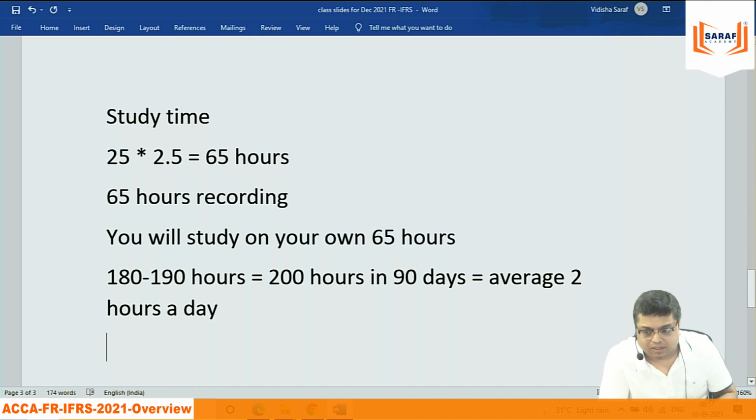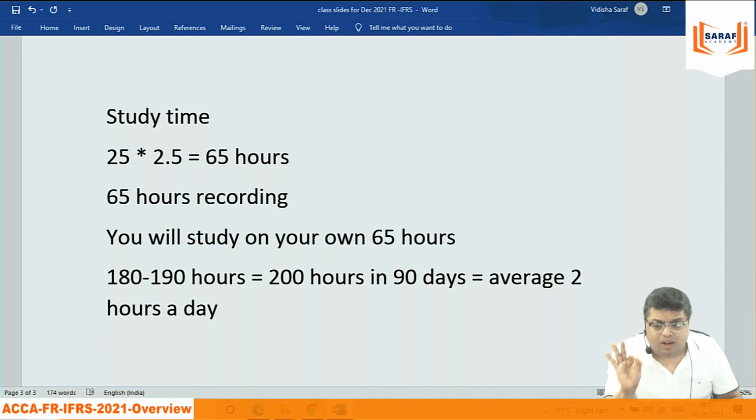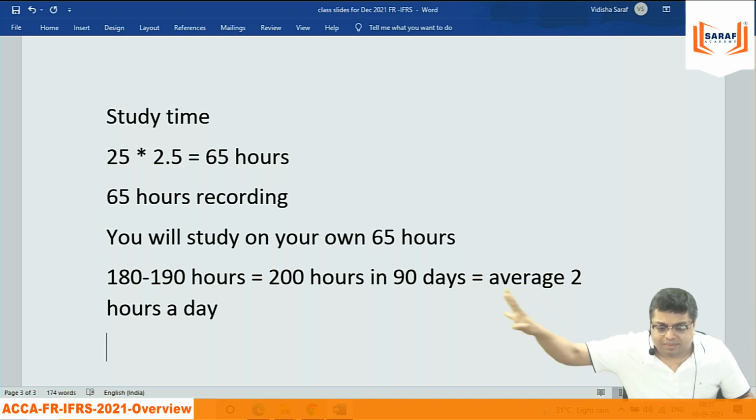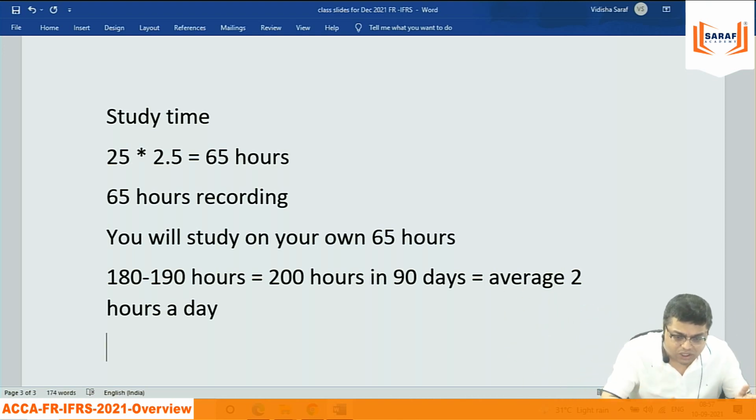And you can score a rank. I am not saying pass. So if you start today for the December exam, it is more than enough. The reason is only one: you are going to study only accounts. No other things. Not like the Indian exam with 5, 6, 7 subjects, where you need to study this today, that tomorrow.